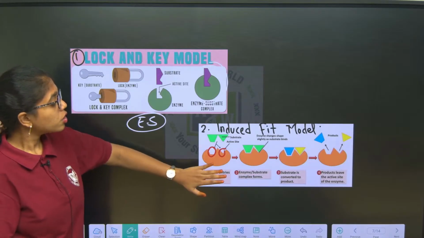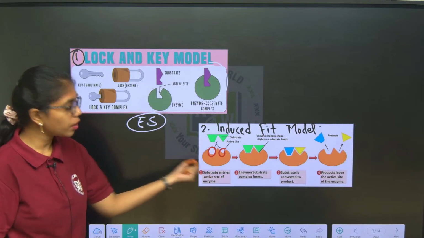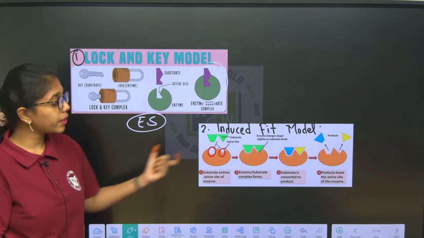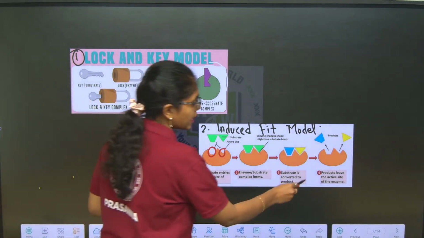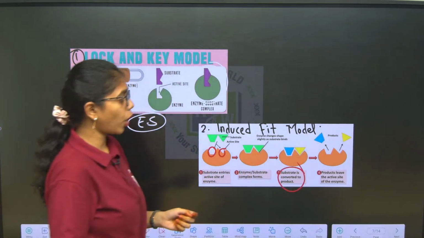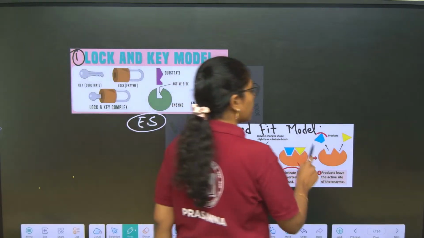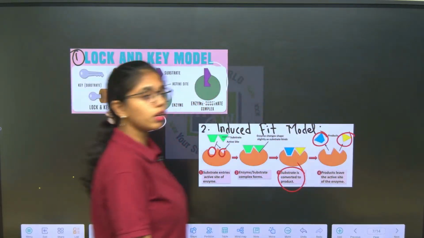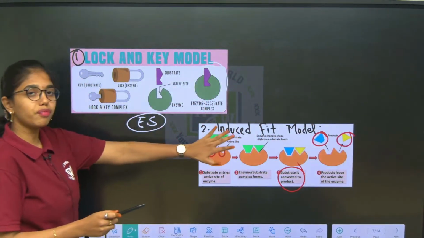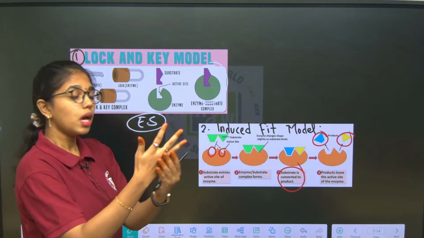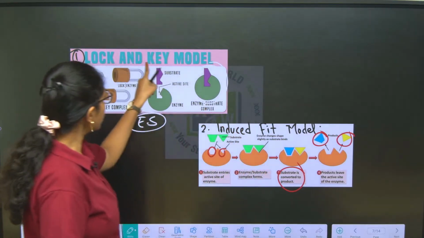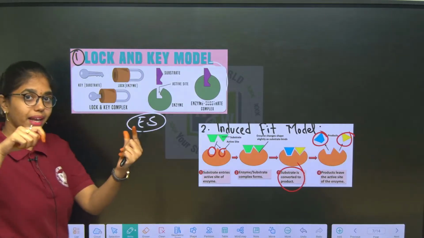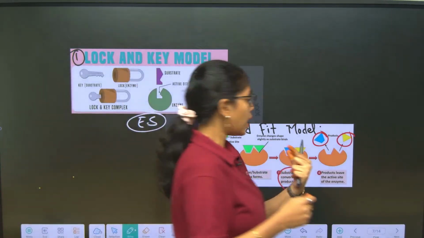Clear, right? So as such, the substrate will fit into the enzyme, the substrate is converted to the product, and this is how the products are released. This is the induced fit model. The induced fit model is the same as a hand fitting into a glove, and the lock and key hypothesis is the same as a key fitting into a lock. Understood?